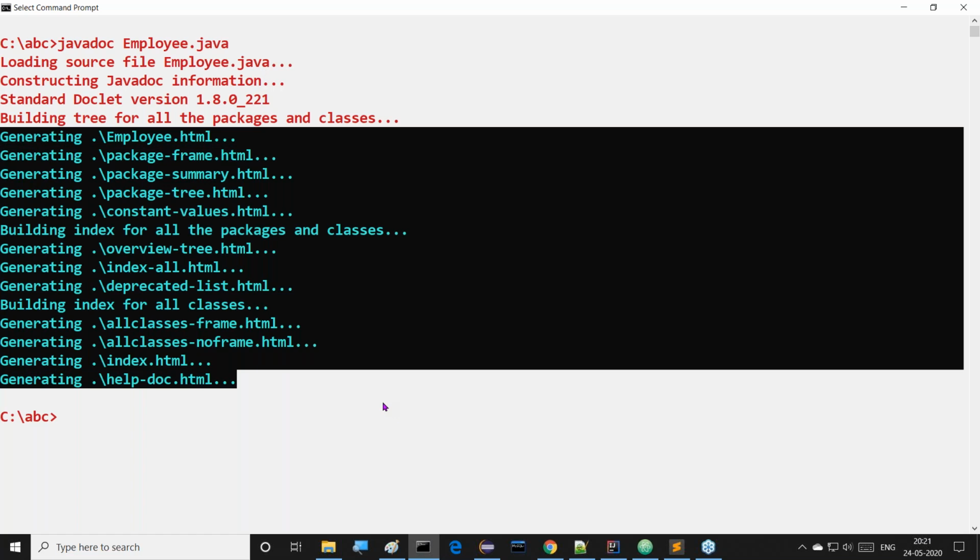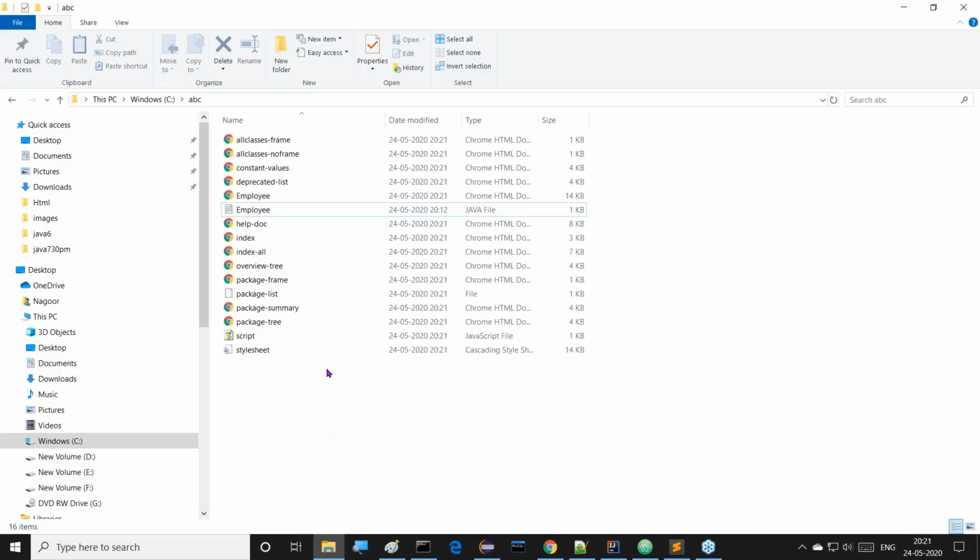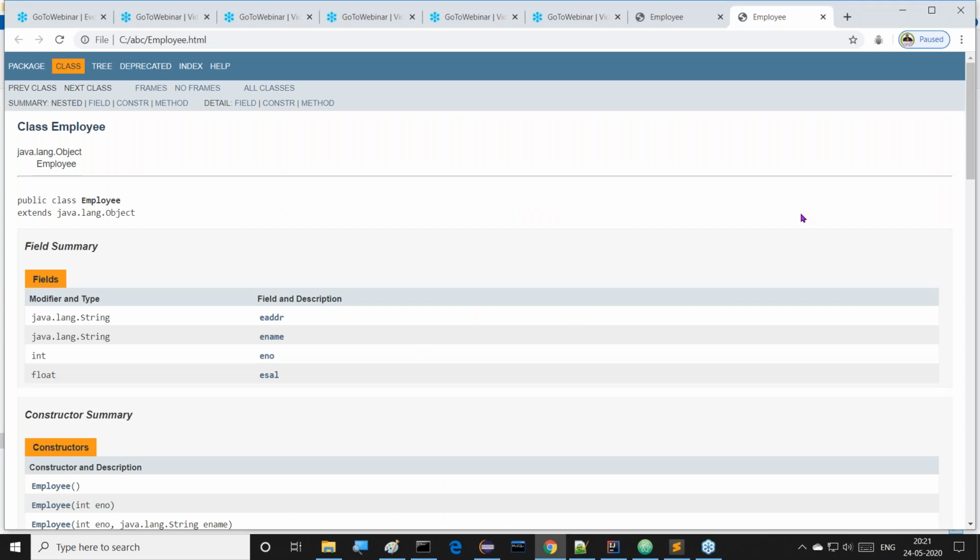Generating Employee.html, generating package-frame.html, generating package-summary.html, and generating package-tree. Like this, we are able to prepare these HTML files, this documentation. Now if we go to that location, C:/ABC, Employee.html is available. Just double click on it. When we double click on it, automatically the total documentation opens. That HTML file opens, where we can see the total data. This HTML file contains employee details only, not any other details.